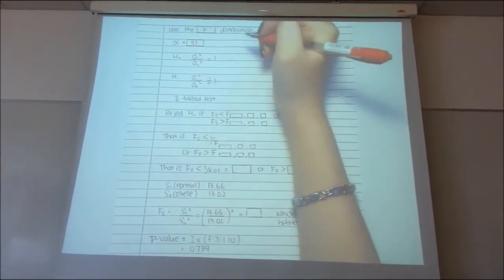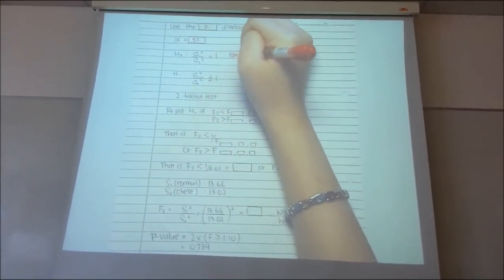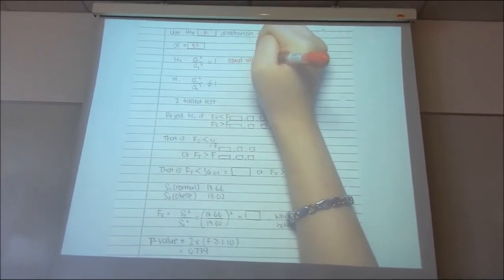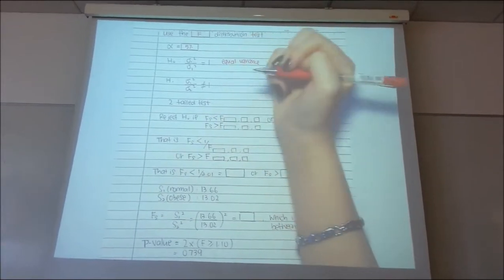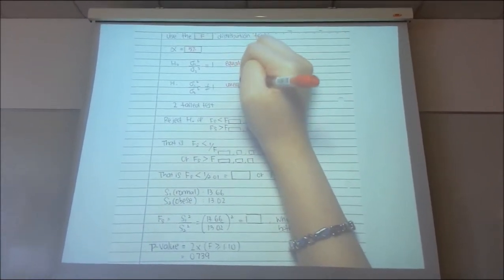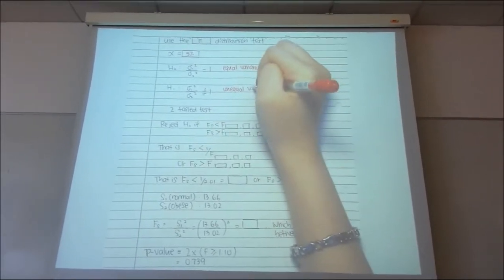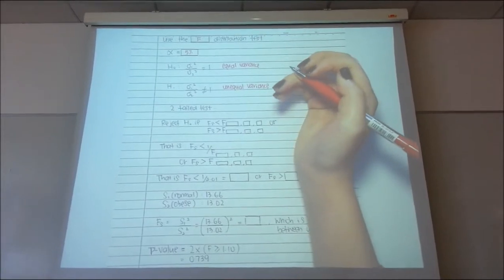For H0, if it is equal to 1, it means equal variance. And if H1 is not equal to 1, it means unequal variance. We use the two-tailed test.